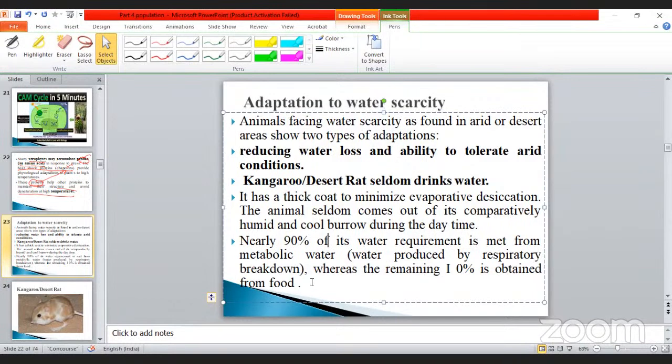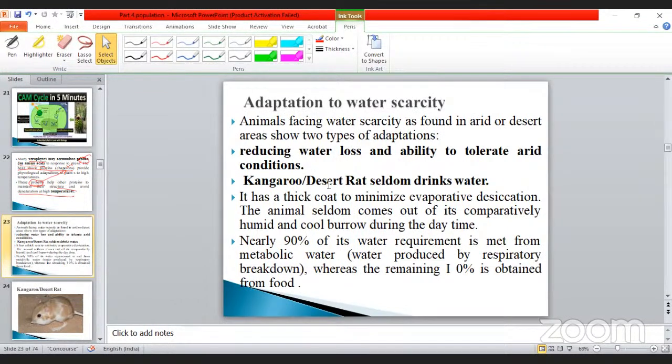Take an example of a rabbit. The rabbit will not drink water. How then will the water molecules be supplemented? According to their food only: carrot, cabbage, whatever green leafy vegetables contain water molecules. It will be used for their physiological activities. The same process applies to others, but here it will differ.